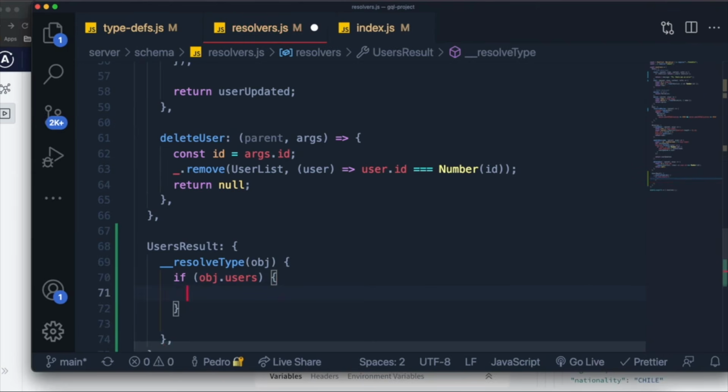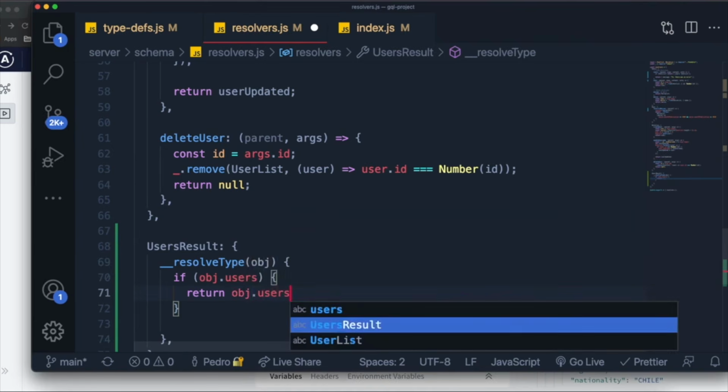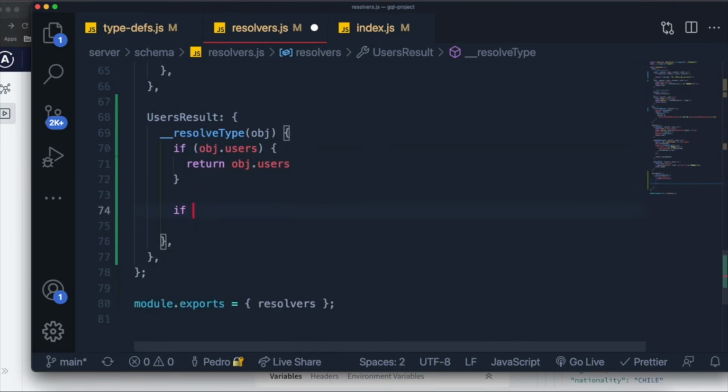It was correctly returned, so it was successful, so we can just return the actual object.users that we received. We're just saying, okay, if there were no errors, return whatever we received from our resolver above. And if it doesn't have that, then we just know it was an error.